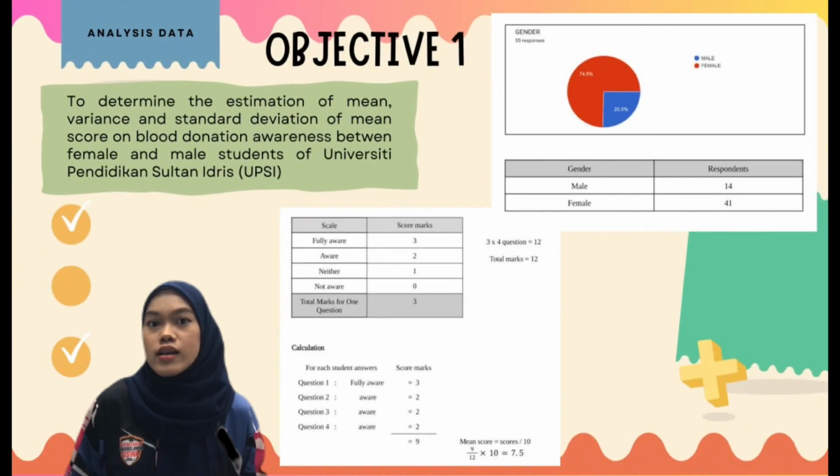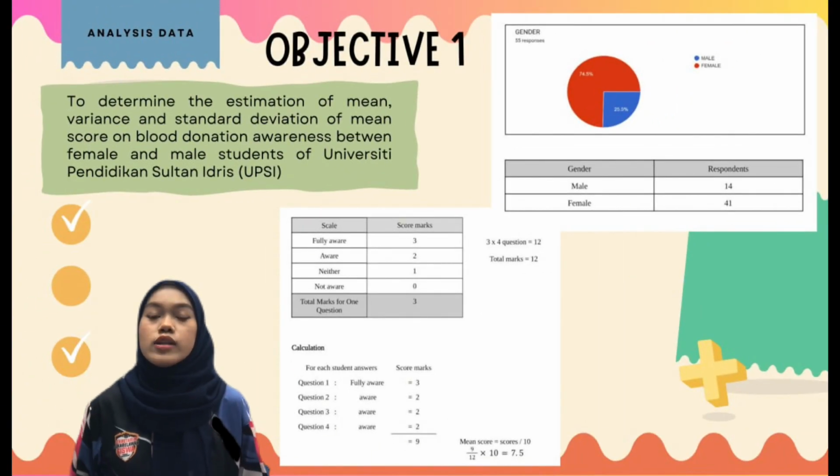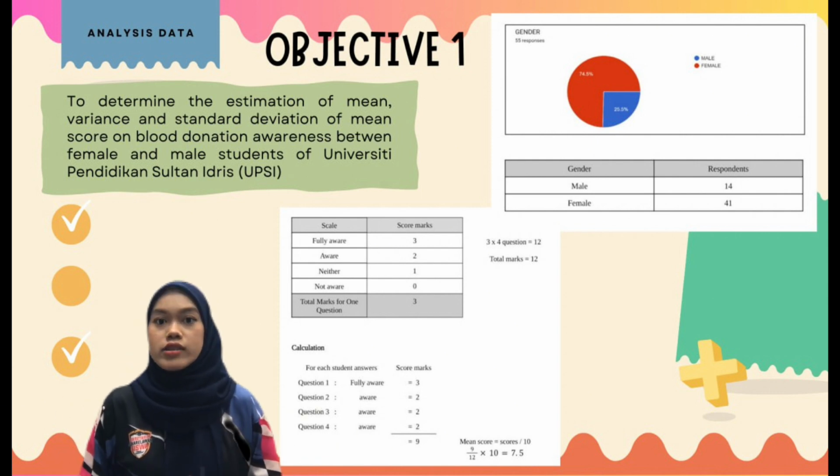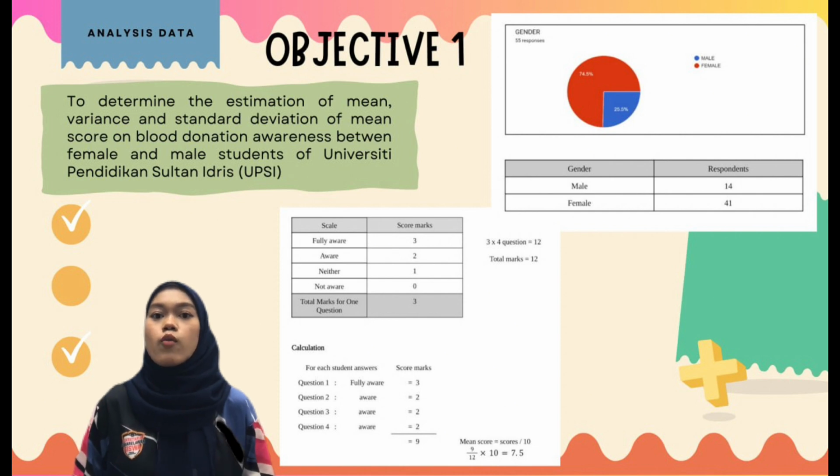Assalamualaikum and hi everyone. For the first objective, we need to determine the estimation of mean, variance and standard deviation of the mean score on blood donation awareness between female and male students of Sultan Idris Education University.